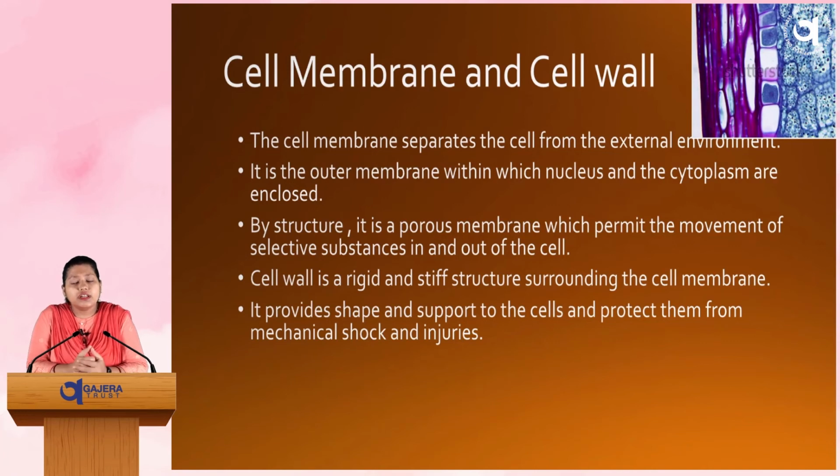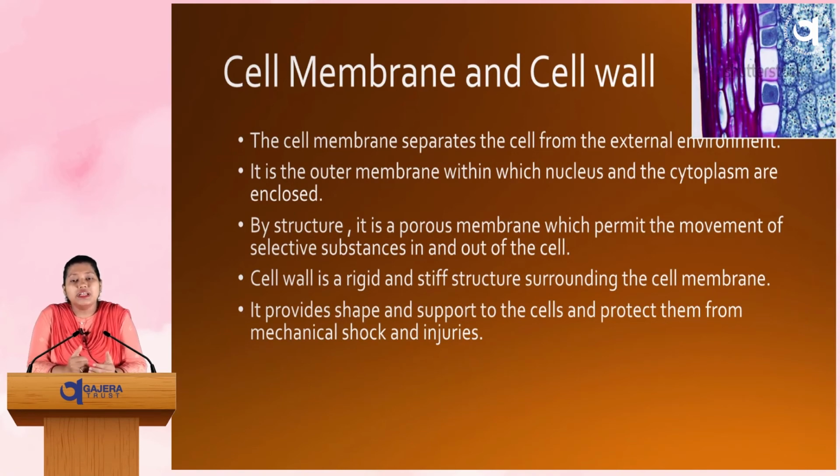So why is cell wall present only in plant cell? Yes, because plants cannot move or protect themselves in harsh weather conditions. For example, we have shelter to take protection during harsh weather, but plants cannot move from one place to another place. So at that time this cell wall protects the cells from injury or mechanical shock. For that reason they have cell wall, which we don't have.